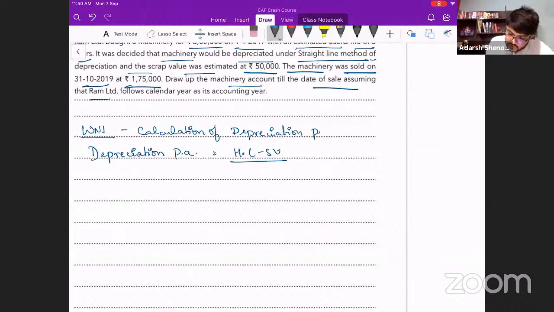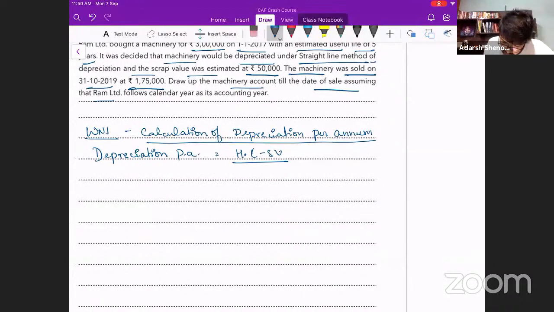Calculation of depreciation per annum. Historical cost minus scrap value divided by what, sir? Useful life, which is in years.